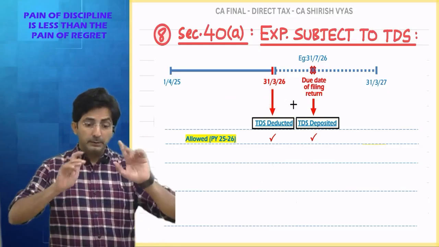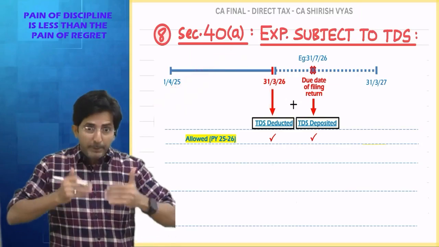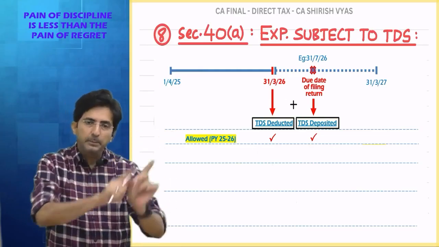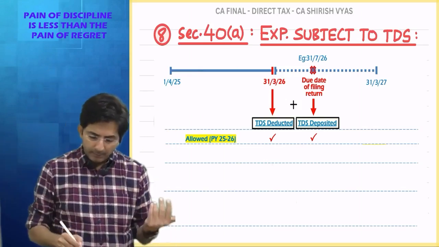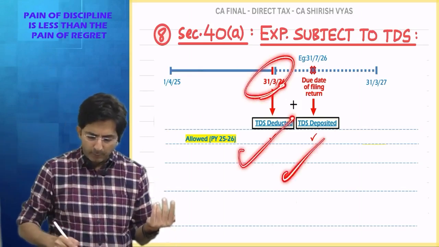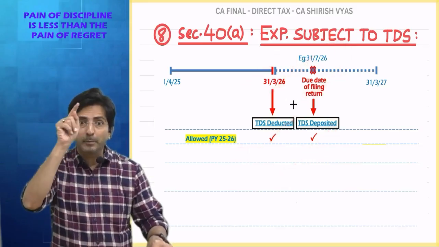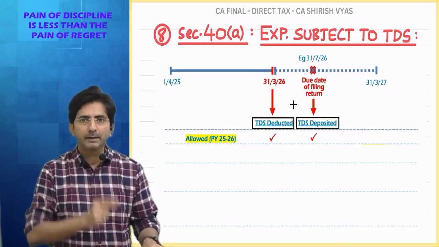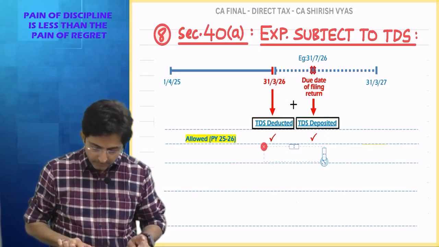This knowledge you have to use in PGBP. The timing of teaching you is TDS, but actually this is knowledge of PGBP. So imagine you are solving a PGBP sum, and if in the question they say by March TDS was deducted and it was deposited by the due date of filing the return. You remember in PGBP you used to put tick mark, cross mark. So what will you do for such an item? Tick mark, allowed.